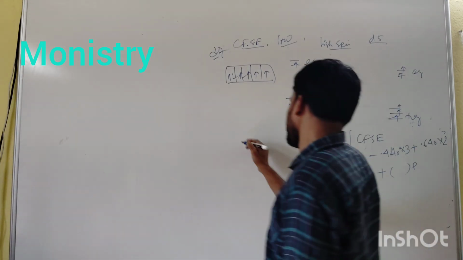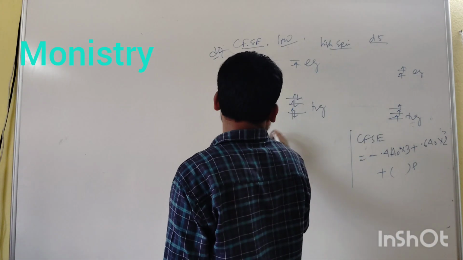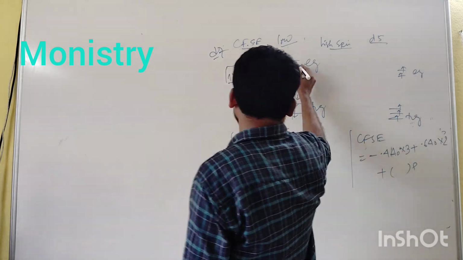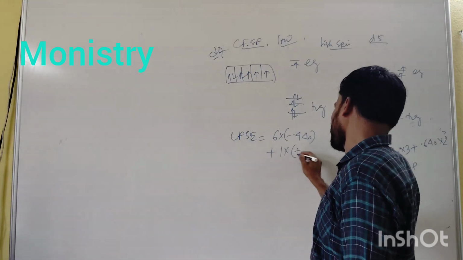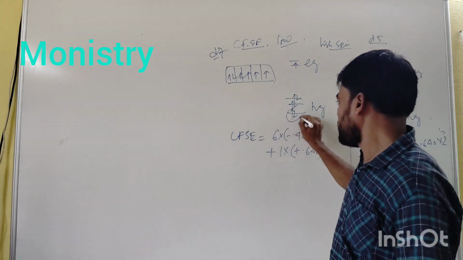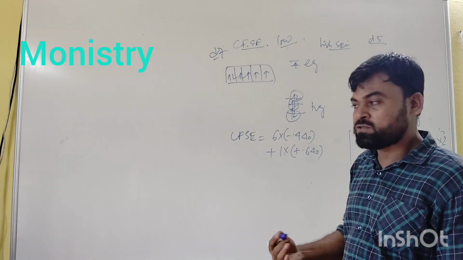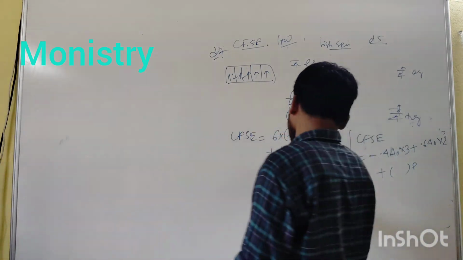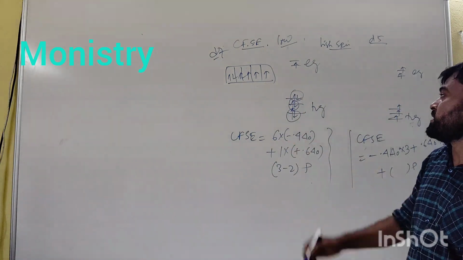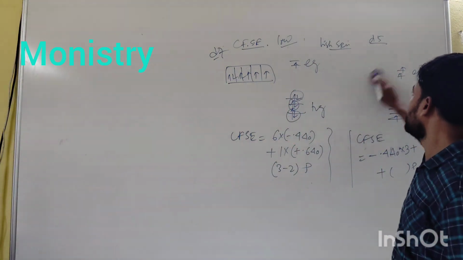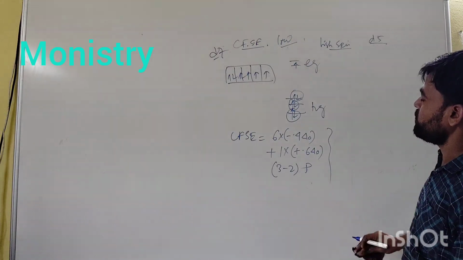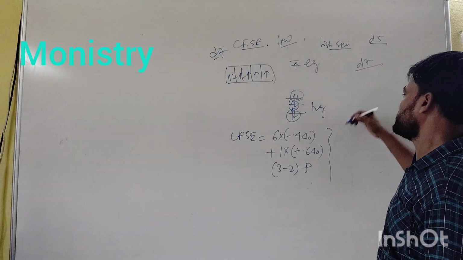So here how to calculate the CFSE? CFSE is equal to 6 into minus 0.4 delta O plus here 1 into plus 0.6 delta O. Here the number of electron pairs is 3, and here the number of pairs is 2, so 3 minus 2 P. You have to calculate the CFSE from this. And in the case of high spin, that is a weak field ligand, you have to calculate the CFSE of a d7 system.